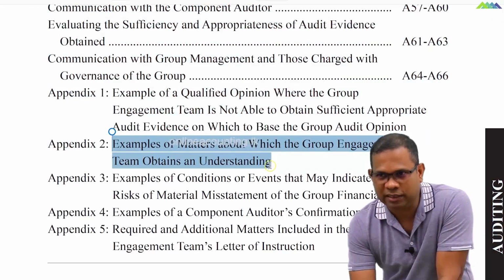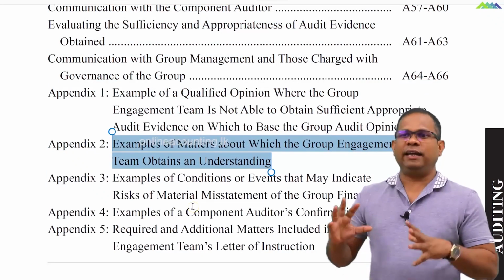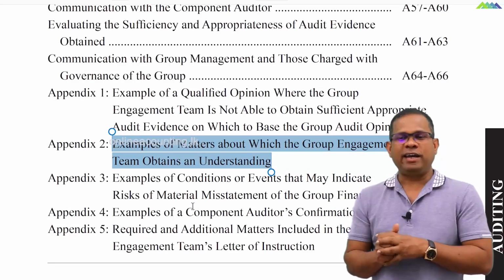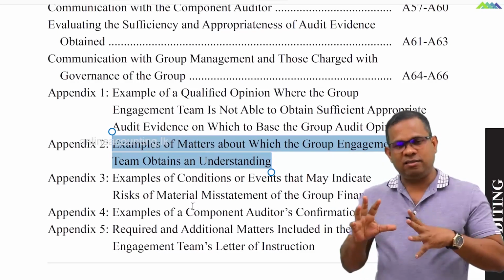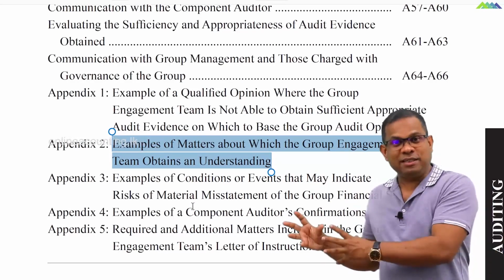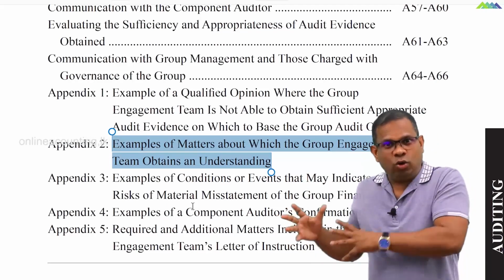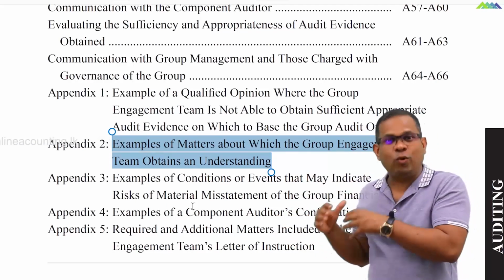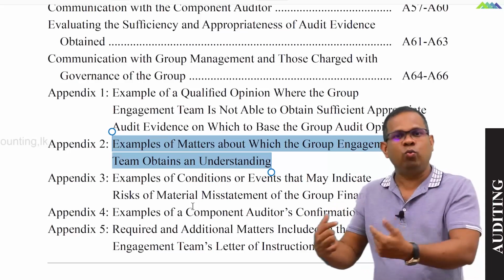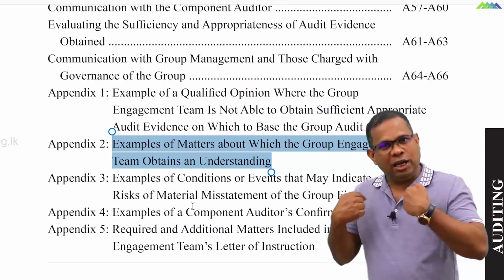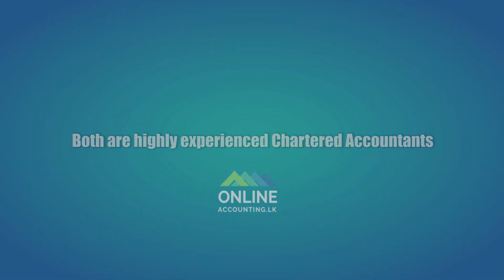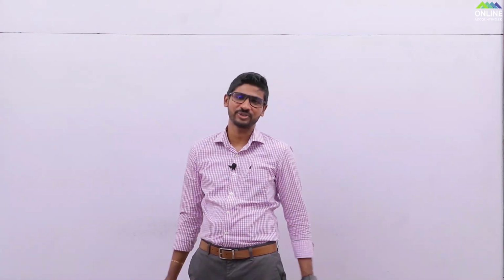Okay, so that means what are the areas a group engagement team need to understand. That means those areas management need to ensure. Audit is going to understand, but management need to ensure. So Appendix 2 will tell me or will teach me as management where we are having a separate standard for disclosures.